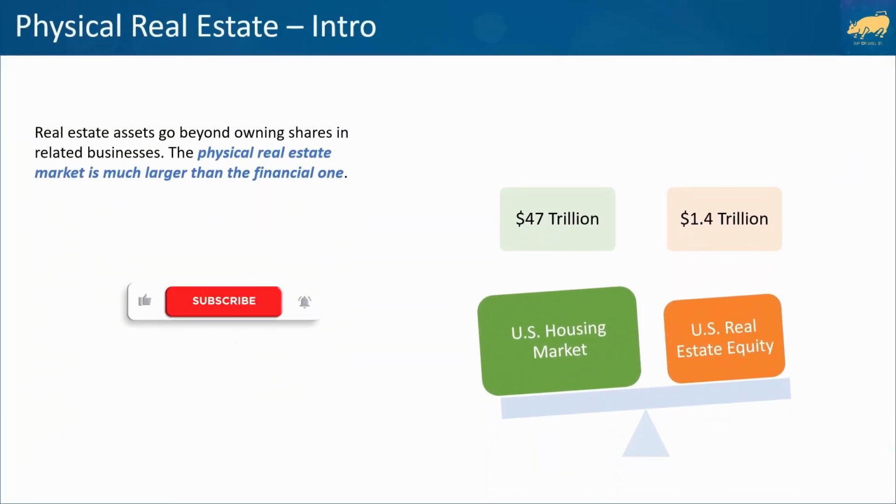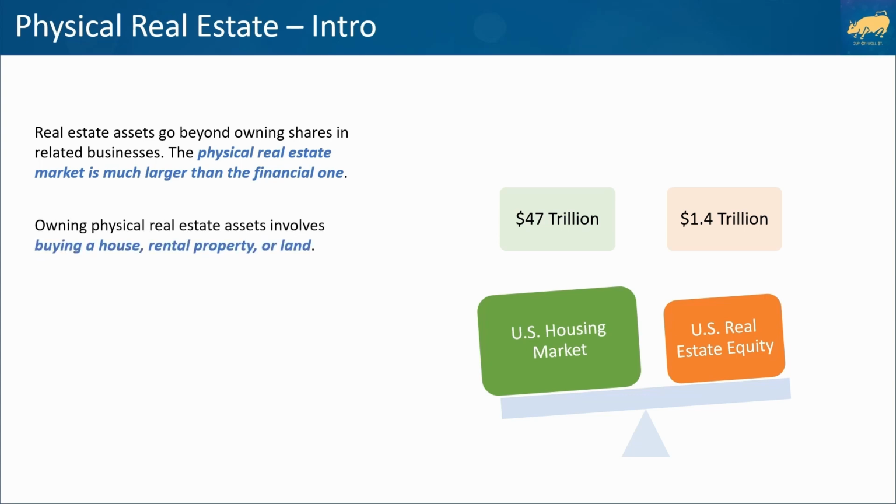Real estate assets go beyond owning shares in publicly traded real estate businesses. In fact, while U.S. financial real estate assets, or the real estate equity sector, was valued at $1.4 trillion, the total value of the U.S. housing market, or physical real estate assets, reached an all-time high of $47 trillion in June 2023.